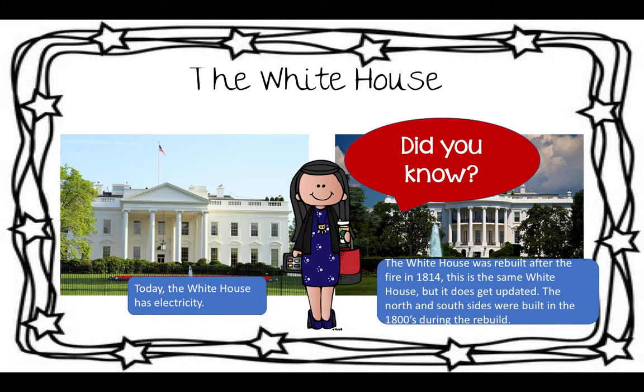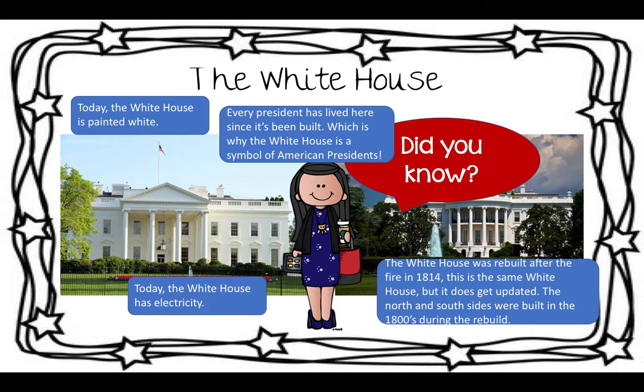Today, the White House does have electricity. And today, the White House is also painted white. And every president has lived here since it's been built, which is why the White House is a symbol of American presidents.